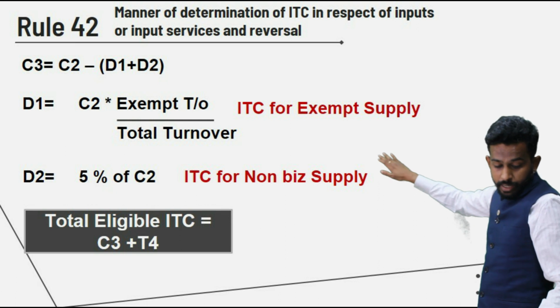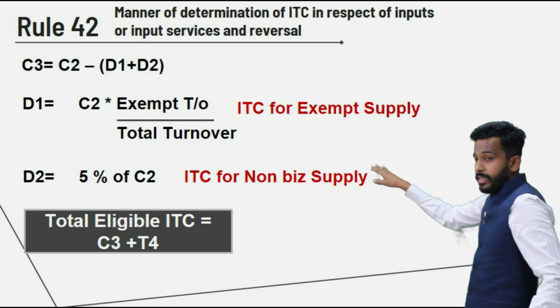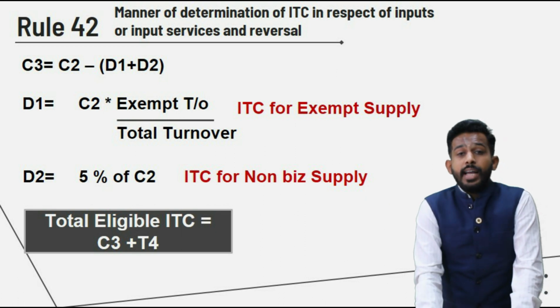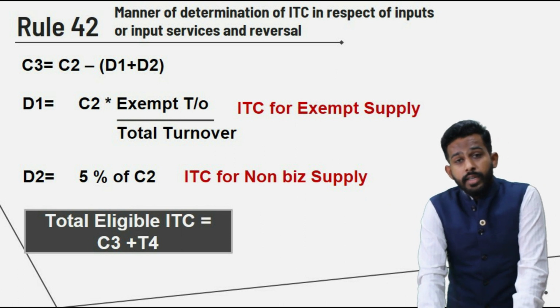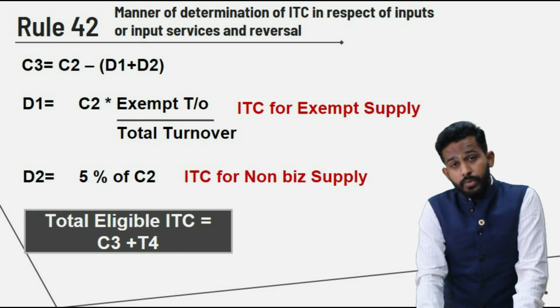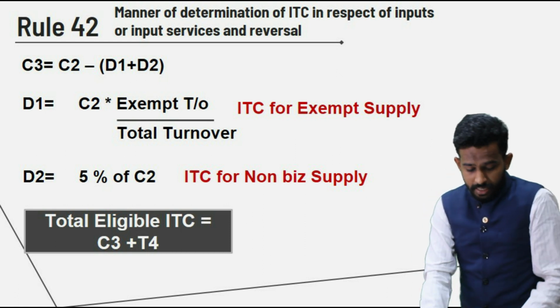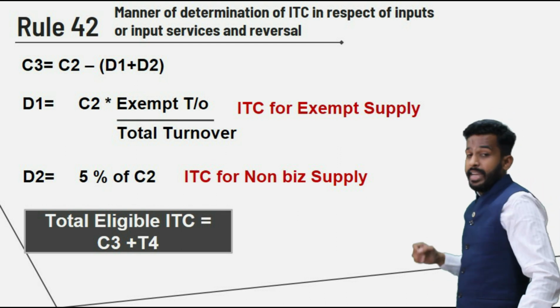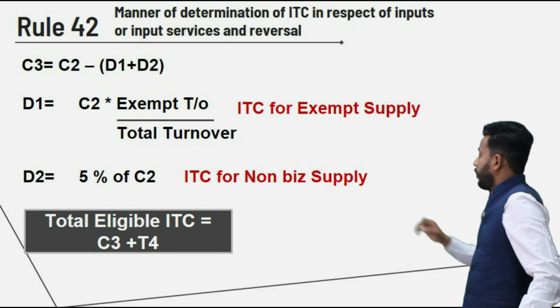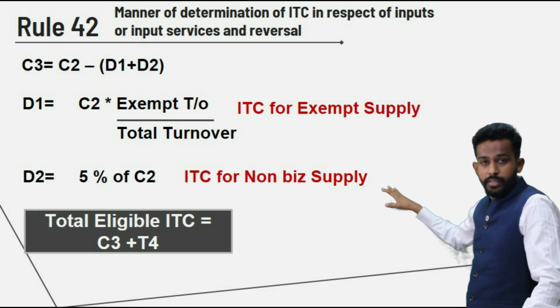By this you will get D1, right? Now what is D2? D2 is the ITC which will be apportioned for the purpose of non-business purposes, and for which in this particular rule a rate has been fixed, that is 5% of common credit.